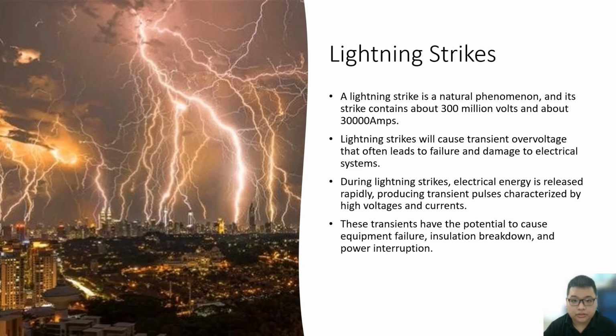First, I want to describe the lightning strike. A lightning strike is a natural phenomenon and each strike contains about 300 million volts and about 30,000 amperes. Lightning strike will cause transient overvoltage that often lead to failure and damage to electrical system. During lightning strike, electrical energy is released rapidly, producing transient pulse characterized by high voltage and current. These transients have the potential to cause equipment failure, insulation breakdown, and power interruption.